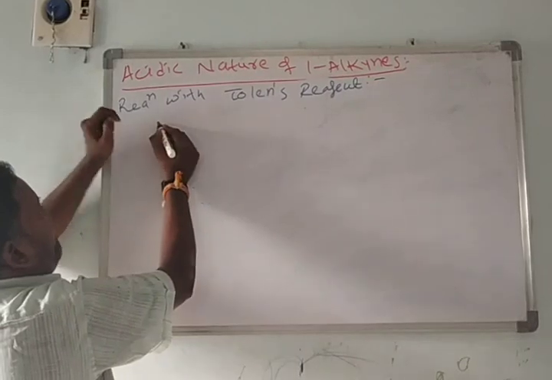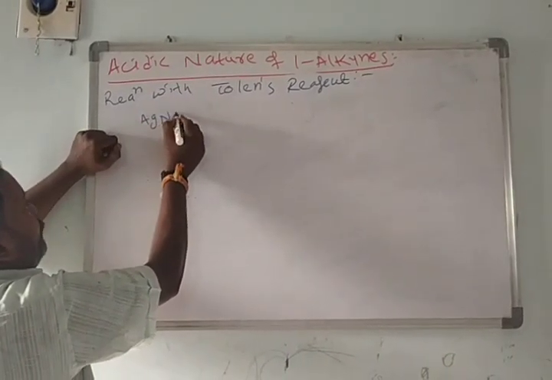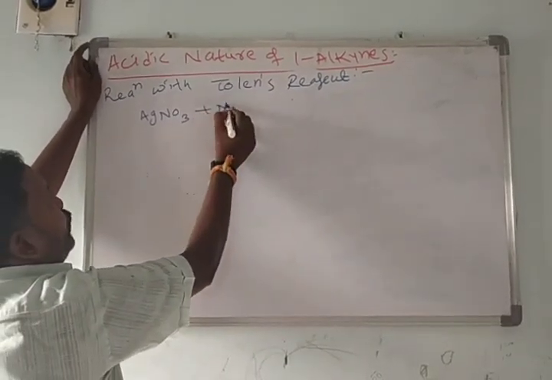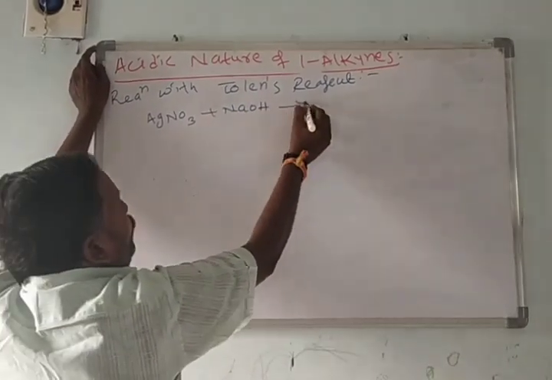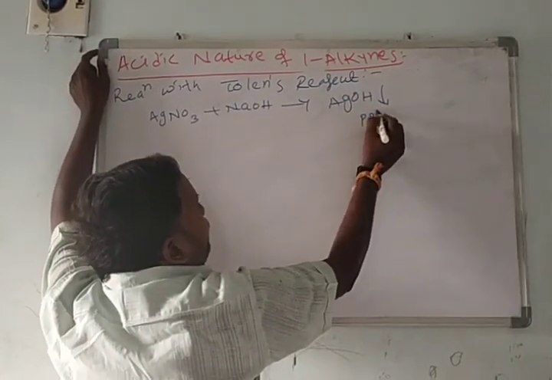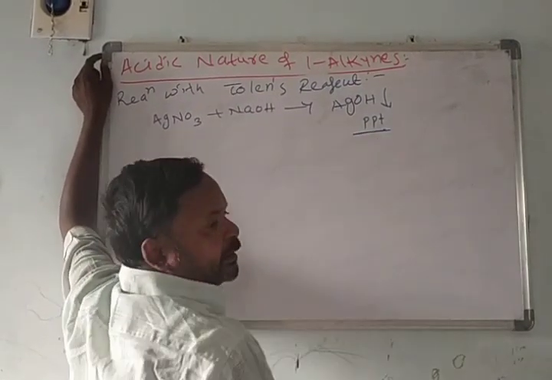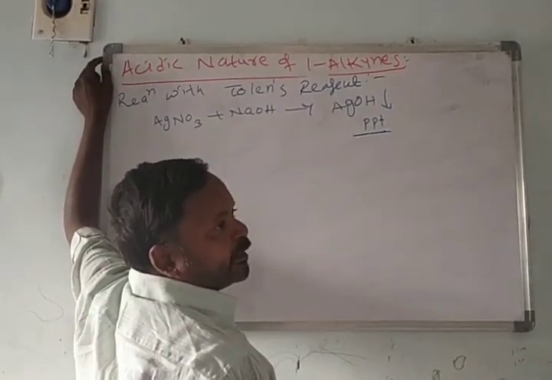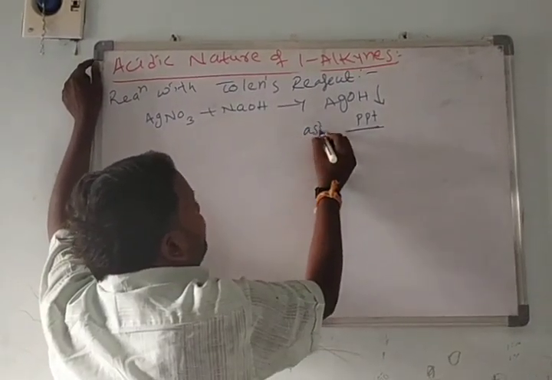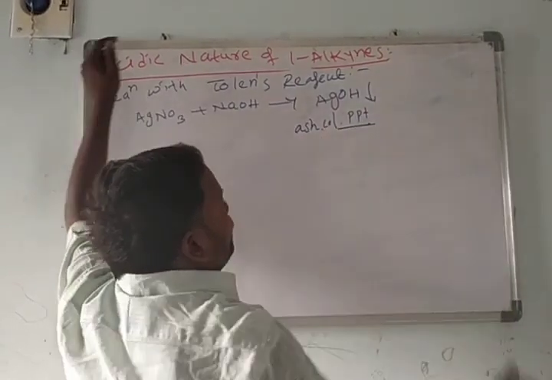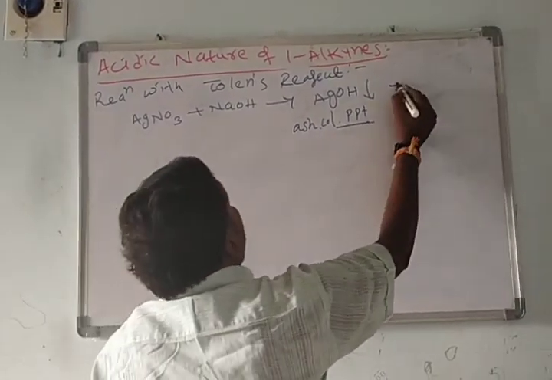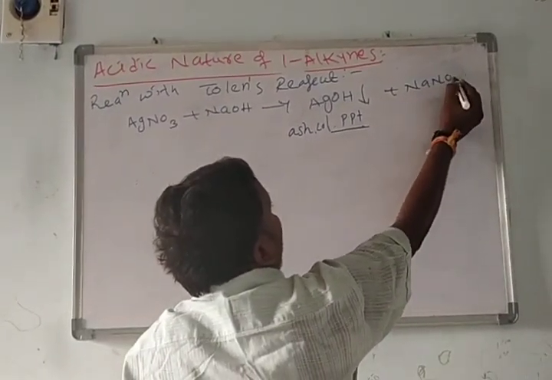When silver nitrate, AgNO3, reacts with sodium hydroxide, it forms silver hydroxide precipitate. What is the meaning of precipitate? A water insoluble product is called a precipitate. This is an ash colored precipitate, and along with it NaNO3 is formed.